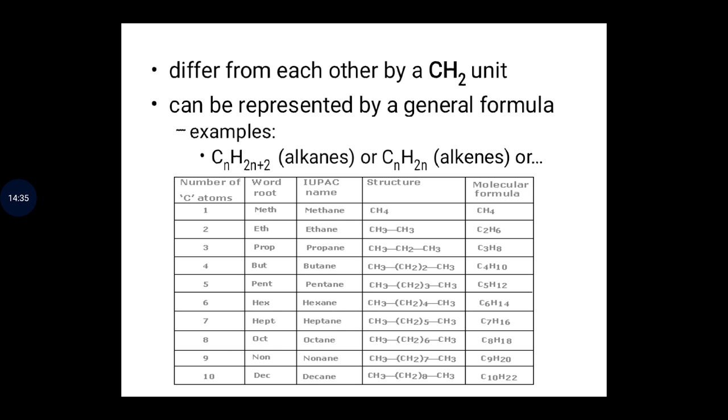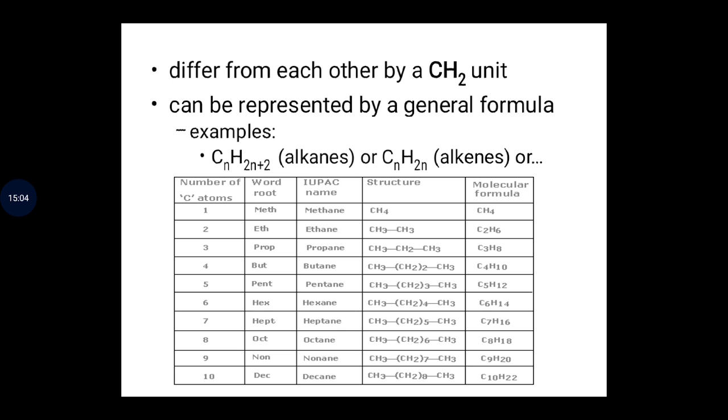Then carbon 2, the word root is eth. So in organic chemistry, understanding this word root is very, very important, because each and every organic compound is attached to this word root dependent on the functional group.